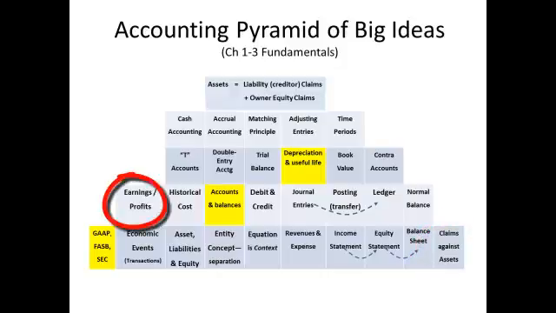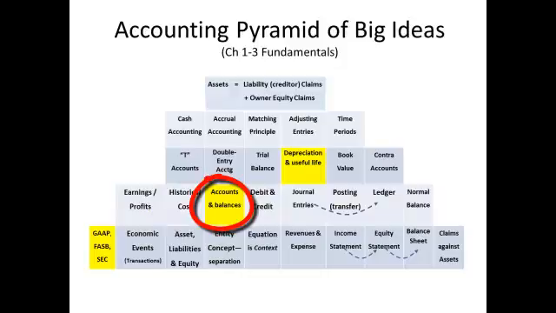Earnings, profits. The bottom line of the income statement reports the results of the earnings process. Historical cost, an accounting principle that states that the acquisition of any asset be recorded at cost. We just can't invent any value. It's the cost of the asset that's recorded. Accounts and balances move into Chapter 2. They are the location where the effects of individual transactions are stored and net balances of what remains are calculated.